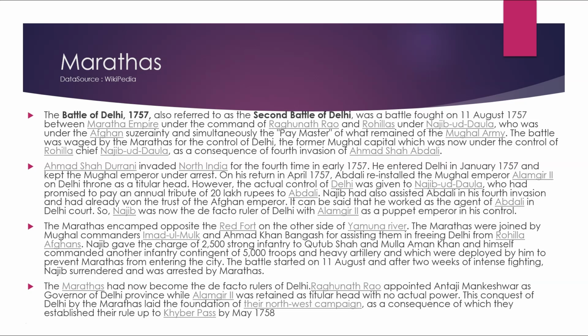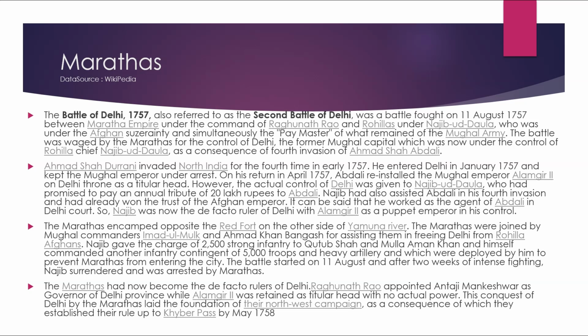Ahmad Shah Durrani invaded North India for the fourth time in early 1757. He entered Delhi in January 1757 and kept the Mughal emperor under arrest. On his return in April 1757, Abdali reinstalled the Mughal emperor Alamgir II on the Delhi throne as a titular head. However, the actual control of Delhi was given to Najib-ud-Dawla, who had promised to pay an annual tribute of 20 lakh rupees to Abdali. Najib had also assisted Abdali in the fourth invasion and had already won the trust of his Afghan emperor. It can be said that he worked as the agent of Abdali in the Delhi court. So Najib was now the de facto ruler of Delhi, with Alamgir II as a puppet emperor in his control.